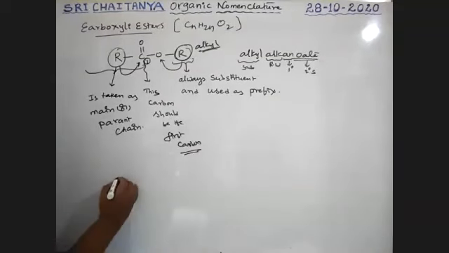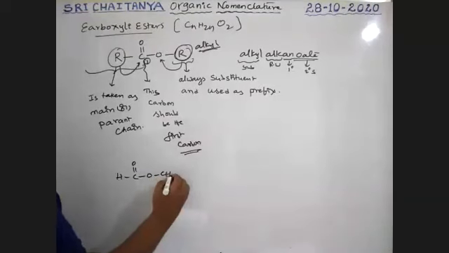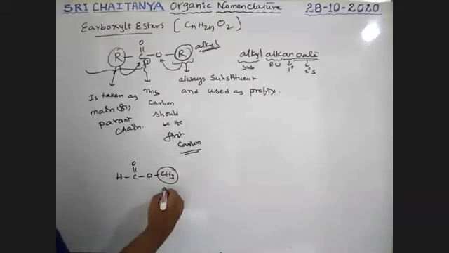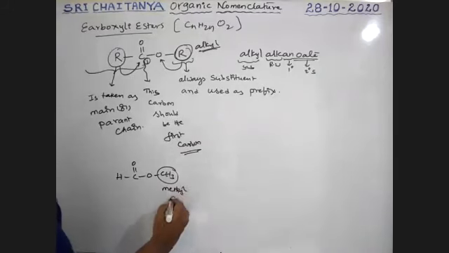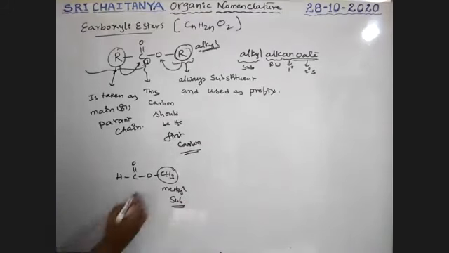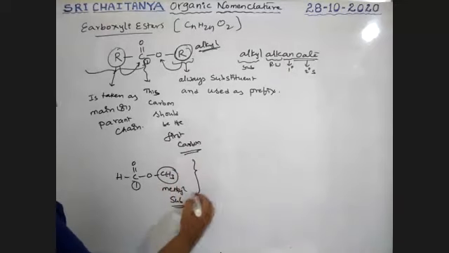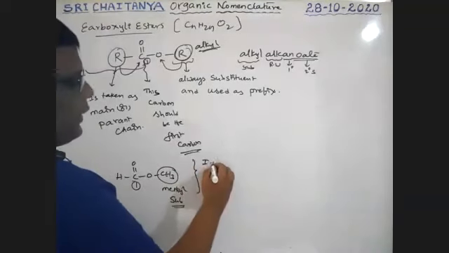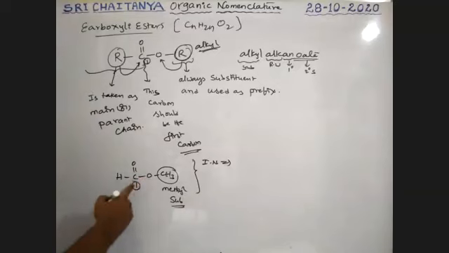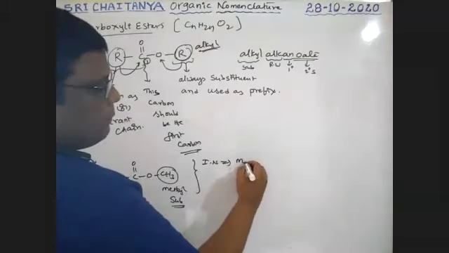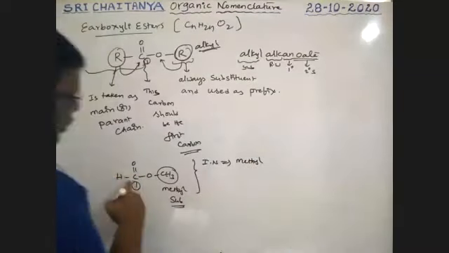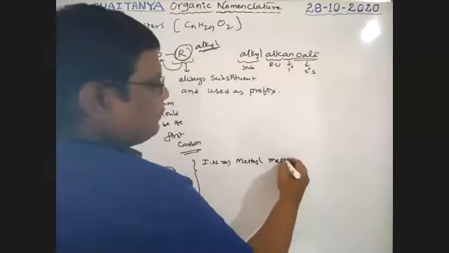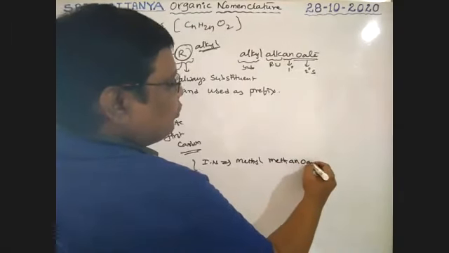See here, I'm using HCOOCH3. This is a methyl group, a substituent, because it is attached to oxygen. This is one carbon, therefore its IUPAC name is methyl. Only one carbon, meth, anoate.